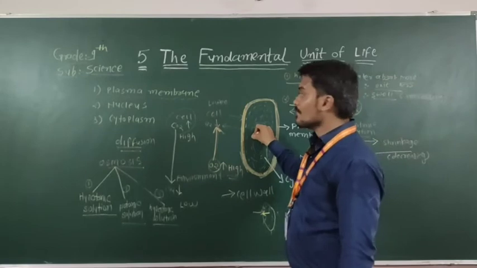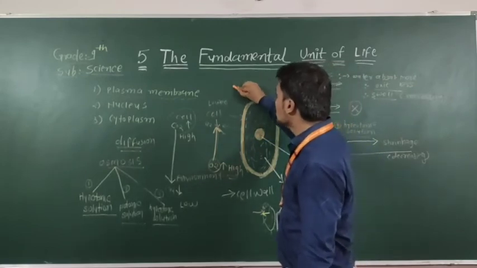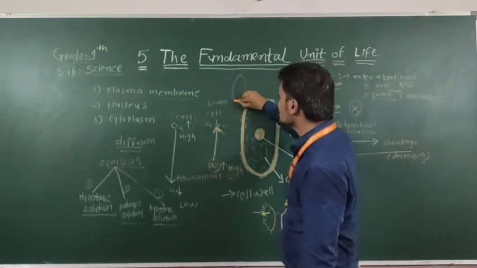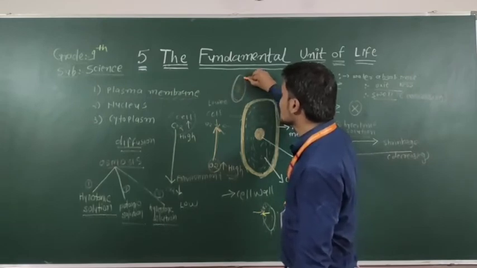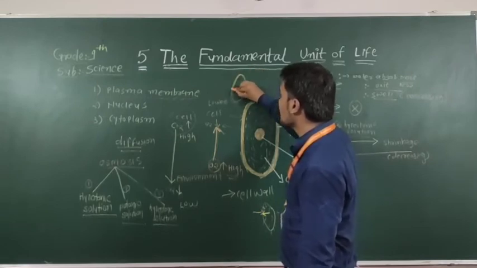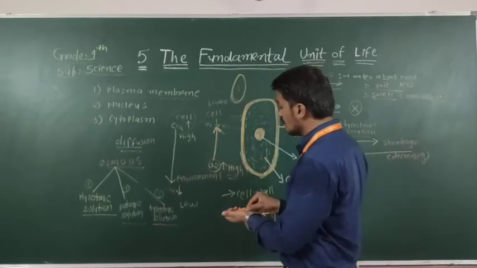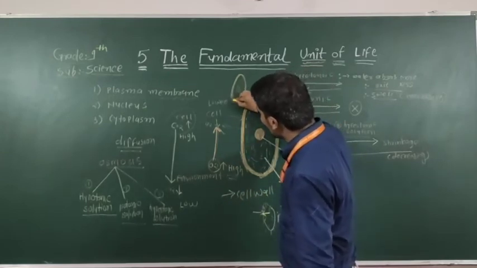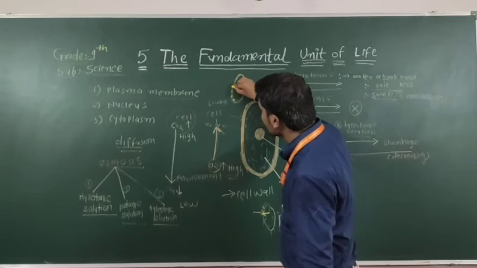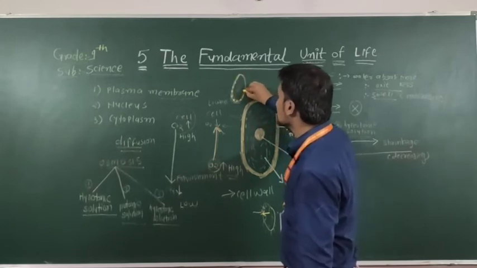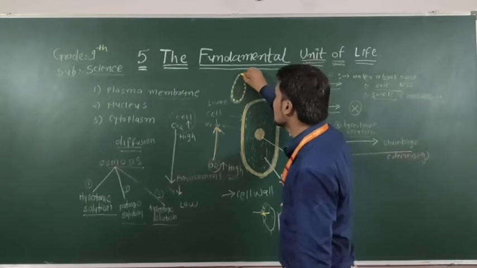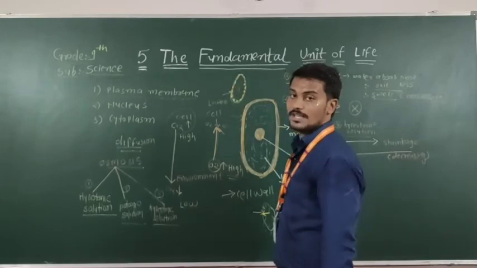The nuclear membrane is a double layer, present in each and every nucleus, and there are small pores in the nuclear membrane. With the help of these pores, materials, nutrients or oxygen are transported inside the nucleus.